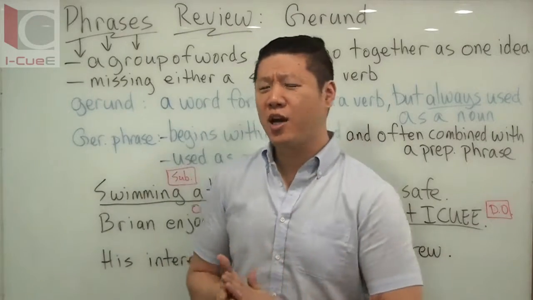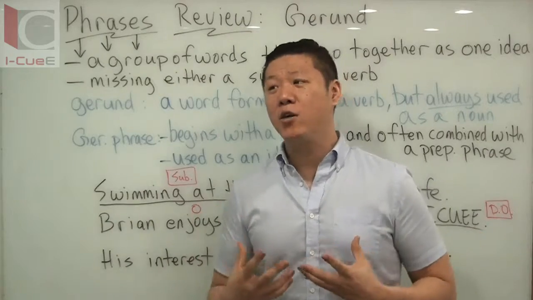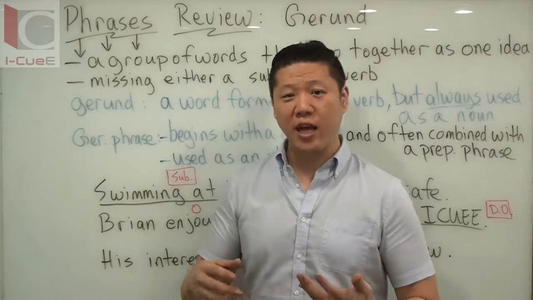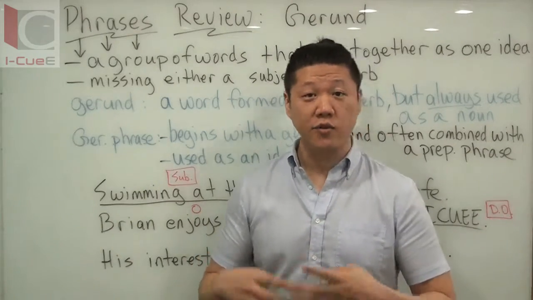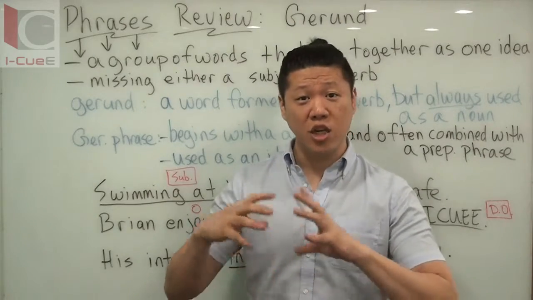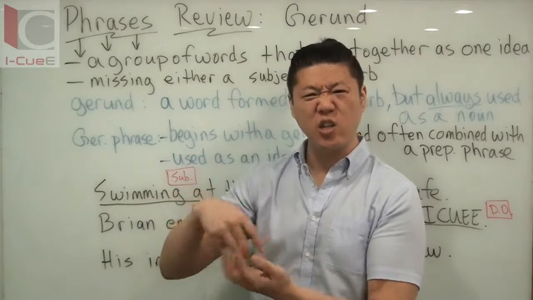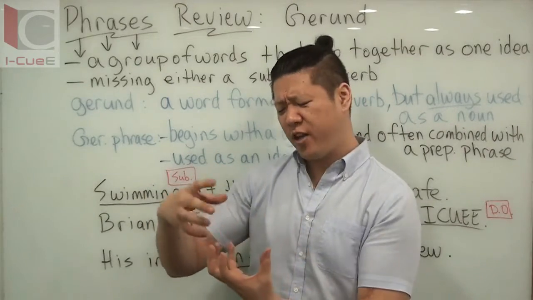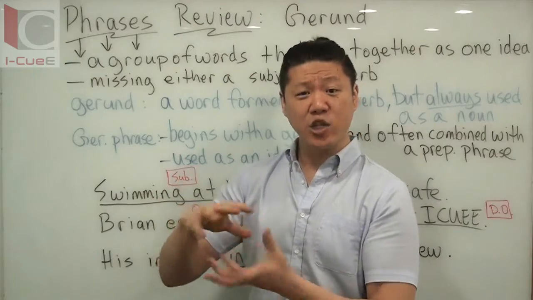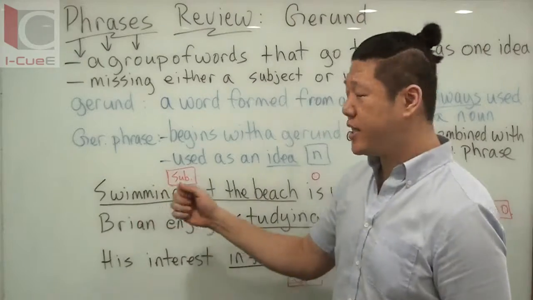And this is why when we talk about gerunds, what kind of nouns are they? Gerund nouns are used as idea nouns because we have person, places, things, and ideas for the 4 different kinds of nouns. But gerund phrases and gerund, these are just idea nouns. Because you're taking a verb, you're taking an action or a state of being, and you're trying to figure out, how do I turn this action into an idea? And that's why we have gerunds as idea nouns.